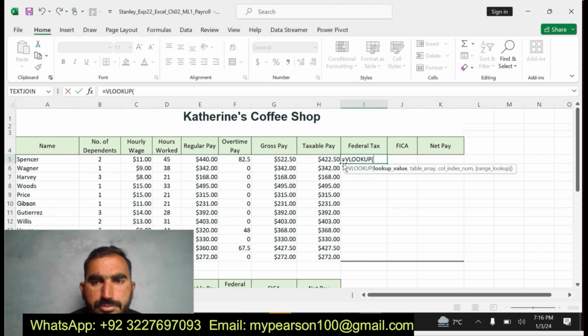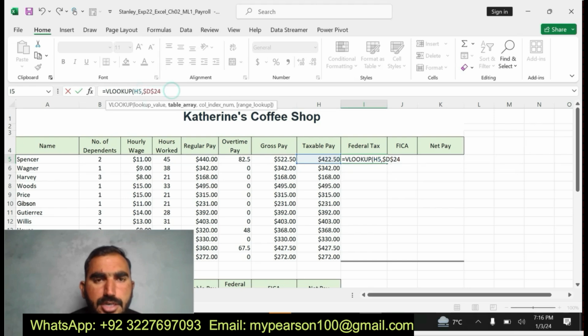Now here is H5. You can see here H5, comma, and I'm going to apply the VLOOKUP function to find the value for the federal tax. H5, comma, D24, with absolute cell references, and column E28 with absolute cell references, comma 2.